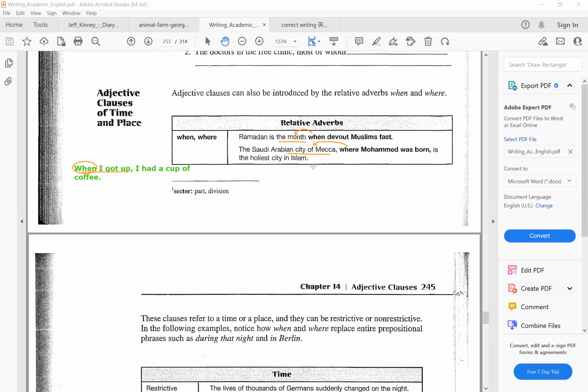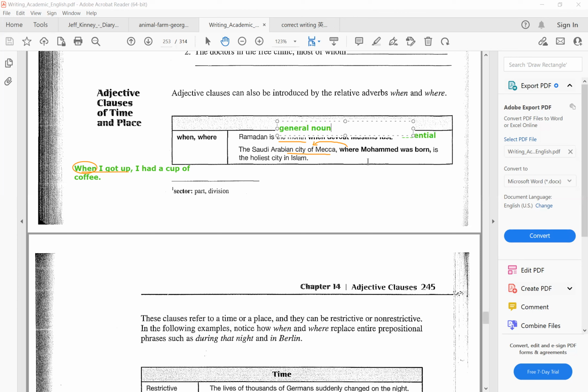And we also have to know when should I use essential, and when should I use non-essential adjective clause. So in the two example sentences here, the first one, obviously without commas, is our essential adjective clause because the month is a very general noun.